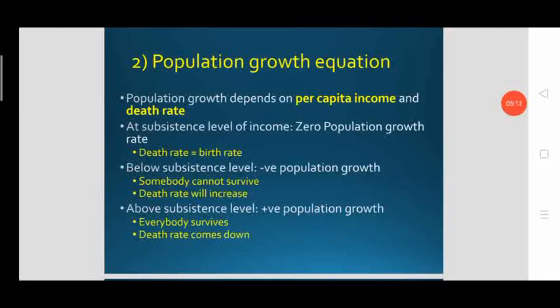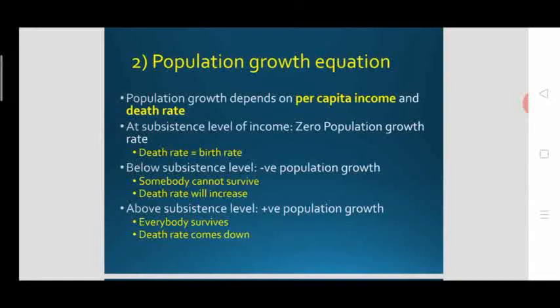Second one is population growth equation. Population growth in fact depends on per capita income and death rate. Both per capita income and death rate decide or are the factors driving population growth. So at the subsistence level of income, there could be zero population growth.